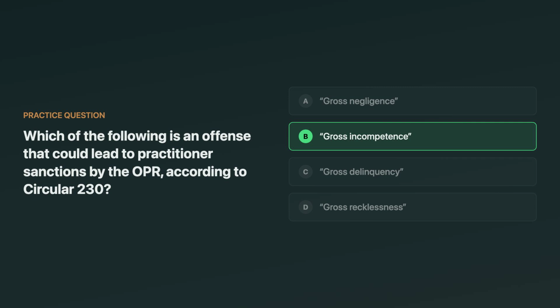The correct answer is gross incompetence. Circular 230 allows OPR to censure, suspend, or disbar a practitioner for incompetence and disreputable conduct, and gross incompetence fits that. A tempting distractor is gross negligence, because it sounds like an ethics standard. But the tested Circular 230 wording here is incompetence.